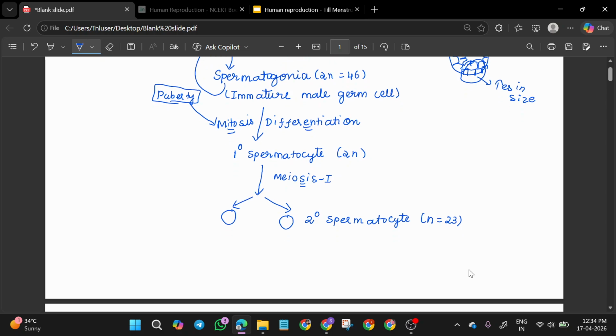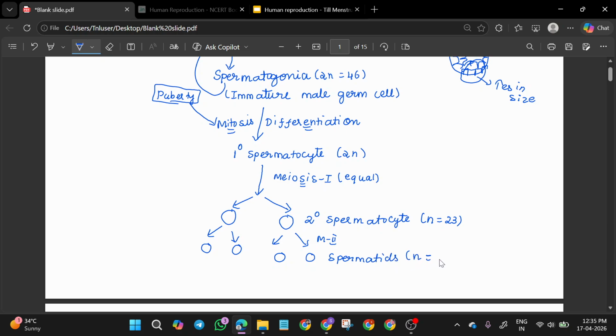Two cells form, and from the secondary spermatocyte it will further undergo meiosis 2. We have to note it is an equal division, meaning the cytoplasm is shared equally. From one primary spermatocyte, meiosis 1 gives two secondary spermatocytes, and after meiosis 2 it forms 4 equal haploid cells called spermatids.